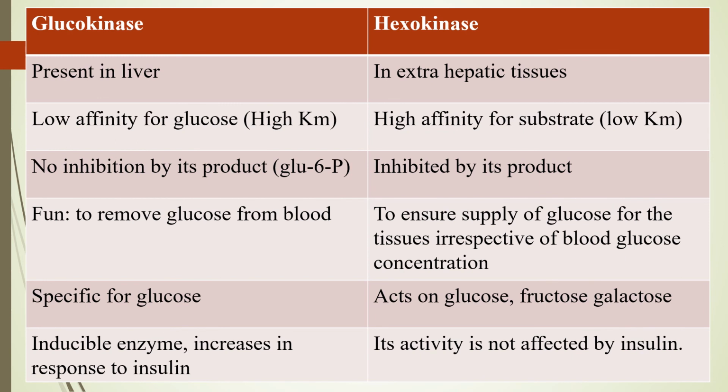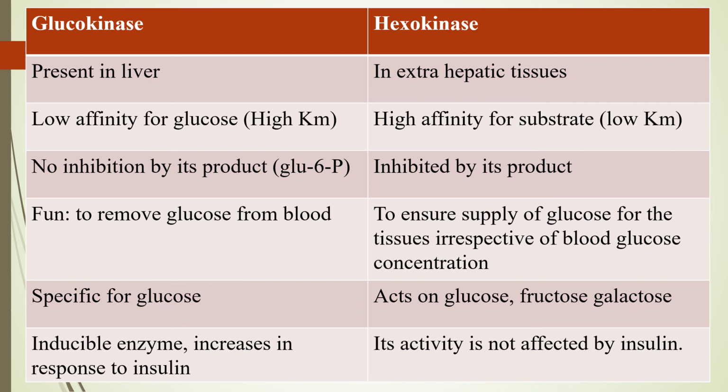The next expected question from this glycolysis pathway is the differences between glucokinase and hexokinase. Glucokinase is present in the liver, hexokinase is present in the extrahepatic tissues. Glucokinase has a high Km value, so it has low affinity for glucose, whereas hexokinase has a low Km, which is why it has high affinity for its substrates. Glucokinase is not inhibited by its own product, glucose 6-phosphate, whereas hexokinase is inhibited by its product.